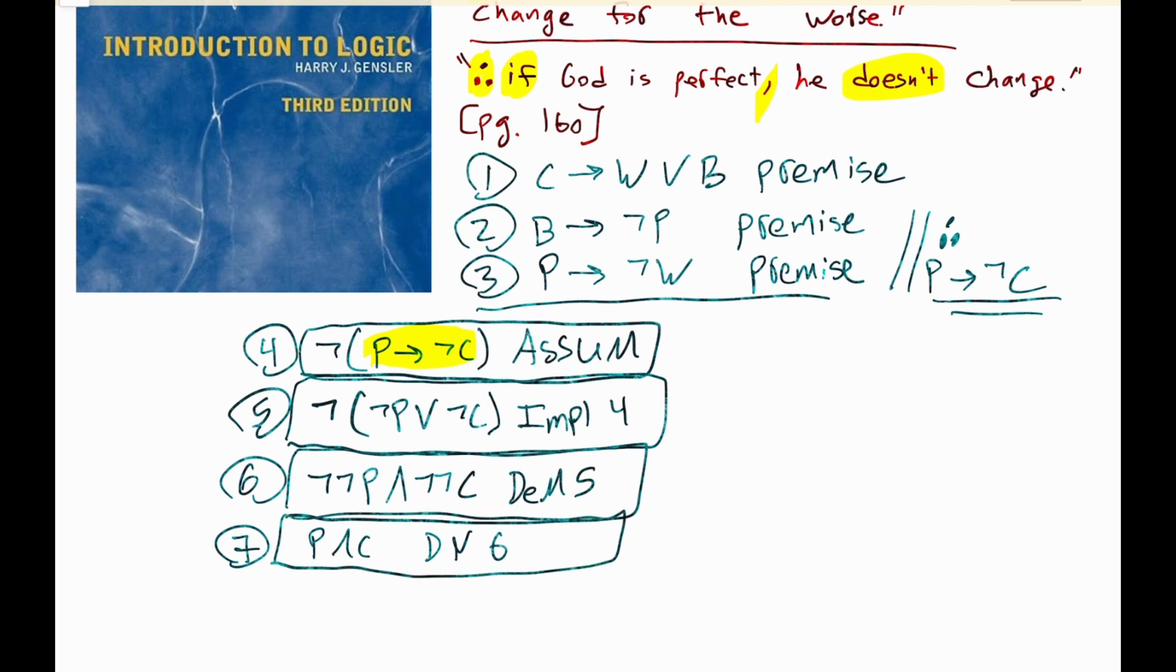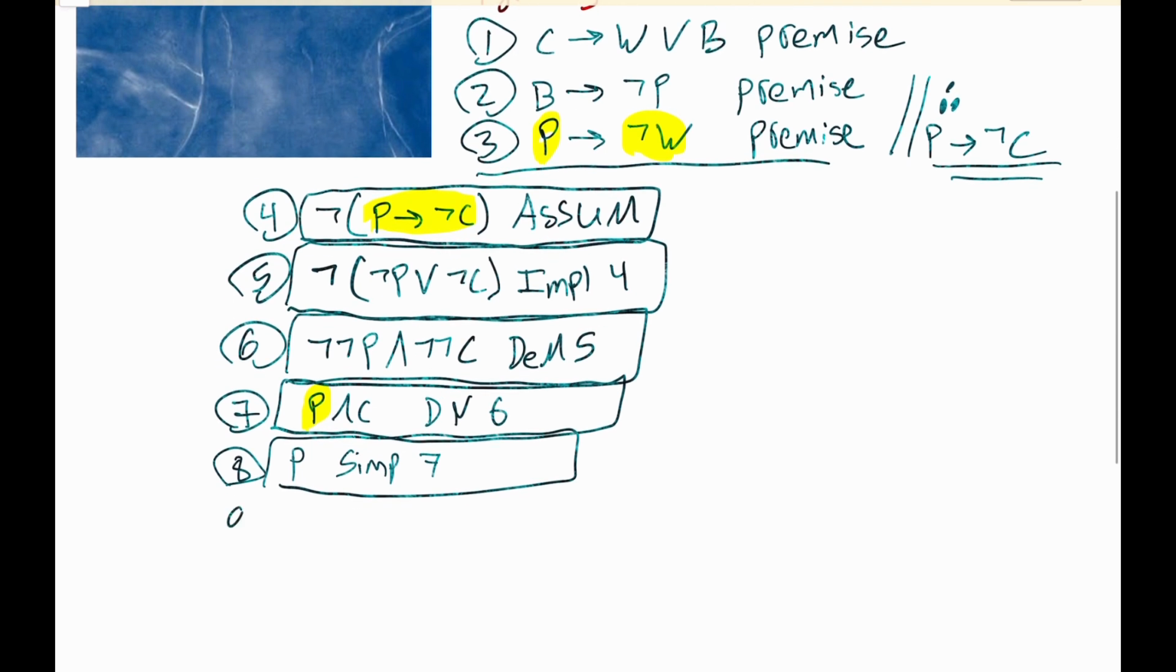Notice, for instance, that we have this P here. Line 3, we have if P, then not W. So we can do a modus ponens inference eventually. So for line 8, let's just get P by the simplification of line 7. And then for 9, we can do our modus ponens to get not W. Modus ponens, lines 3 and 8.